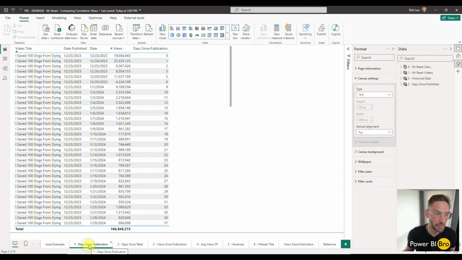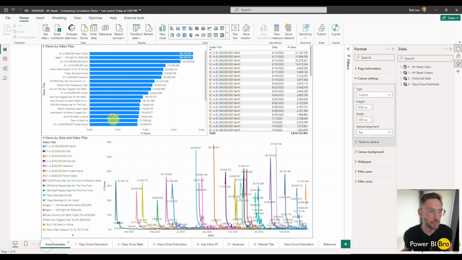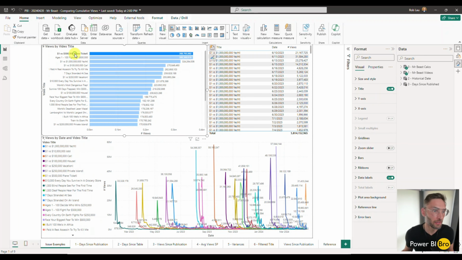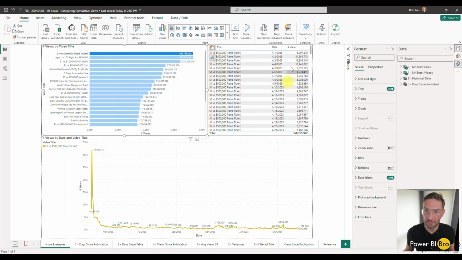So let's start with the concept. The first concept is this. Again, if we just look at the data, you can look at this tab. We have every video. If you click a video, we have the date, the number of views that happen on any given date. So now what we need to do is create the days since published.